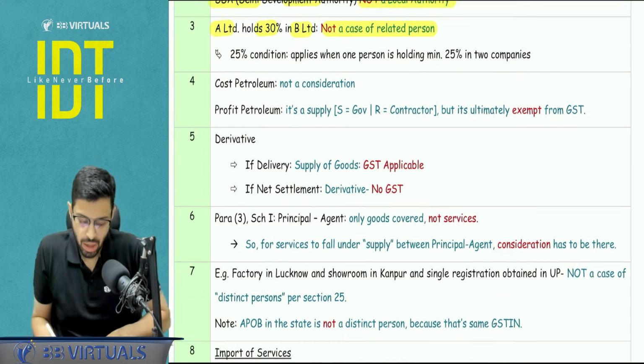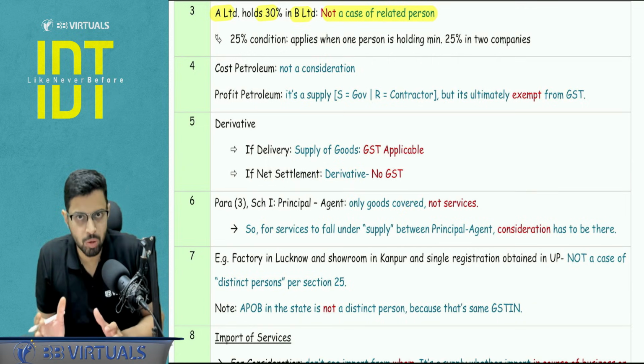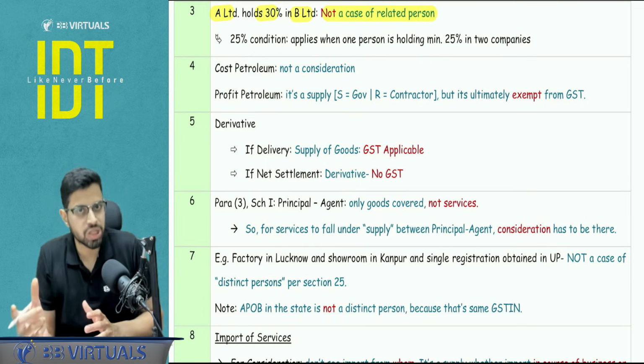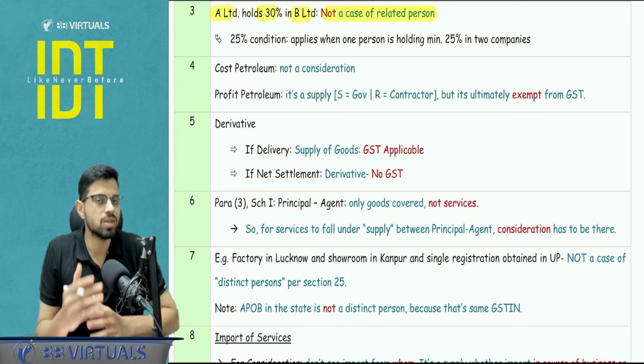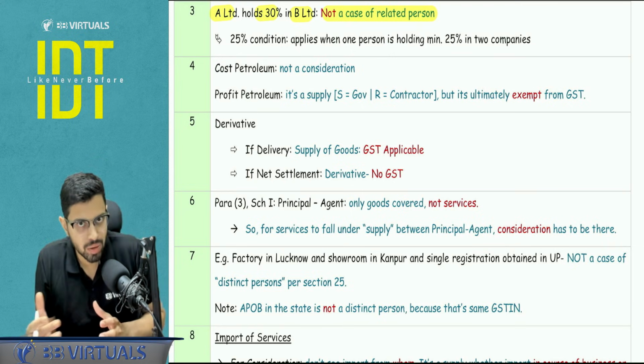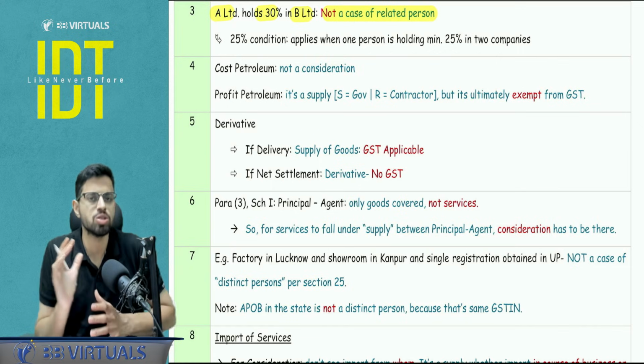Yes. Next, cost petroleum and profit petroleum. The ultimate conclusion is the same, that there will be no GST, but the path to the conclusion is different. Cost petroleum is not a consideration itself. It is not something the person does for the government or any third party. It is for his own purpose only, and this is merely a cost recovery.